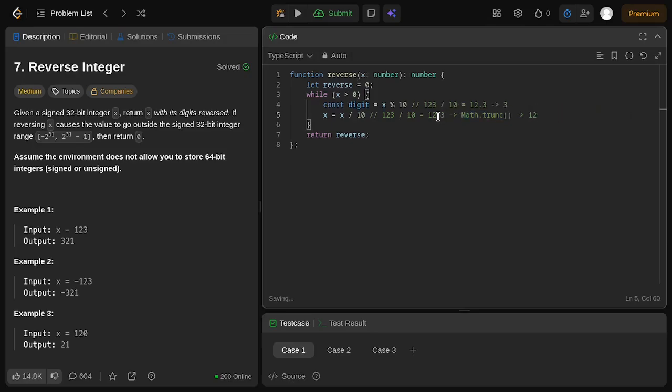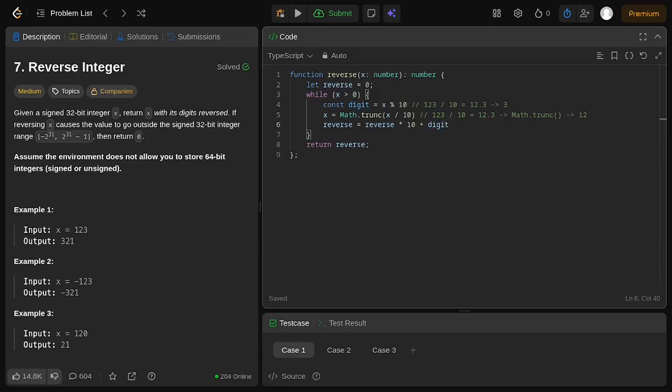We can eliminate any floating number and process this using the truncation method. Process the integer instead of the floating number, and we eliminate the .3 from our real calculation of x divided by 10. We can use Math.trunc by wrapping this inside the parentheses, with Math.trunc in front of it. And the next thing, we need to store the reverse using the digits, so we do reverse times 10 and then add the digit.